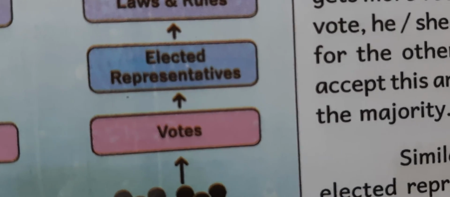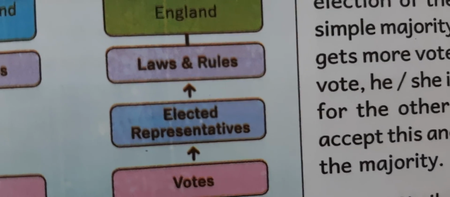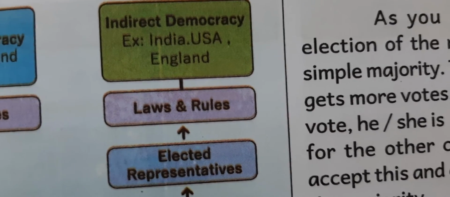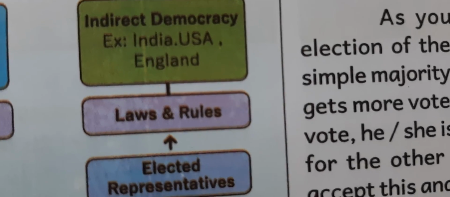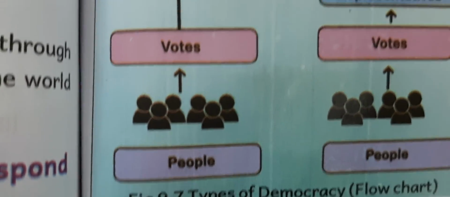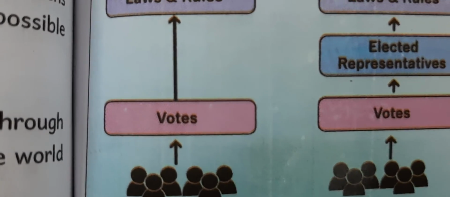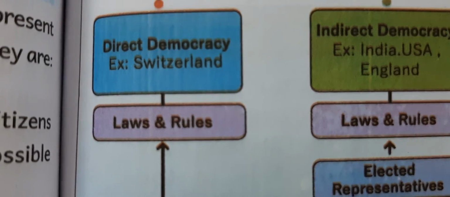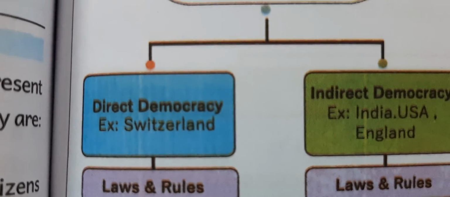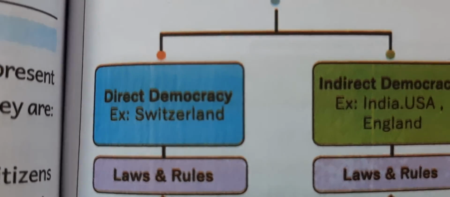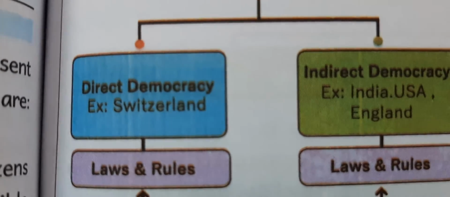They are called voters. So these voters will elect representatives. These representatives will make laws and rules. It is indirect democracy. But in direct democracy, all people vote, next to making laws and rules. This is followed in Switzerland, because it is direct democracy. Okay, children. So that is your lesson.